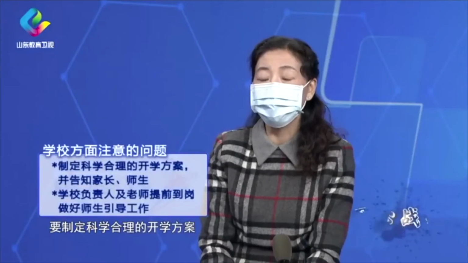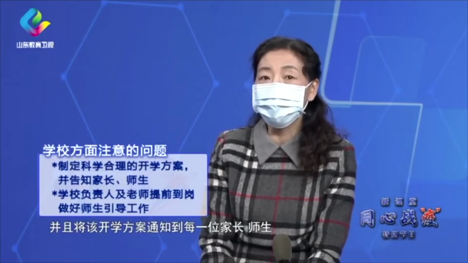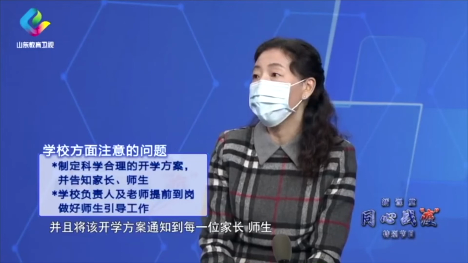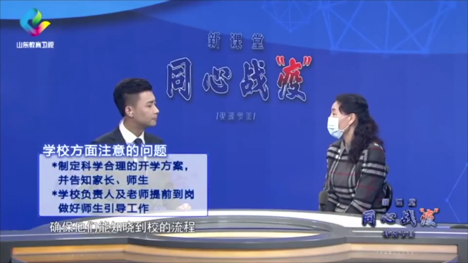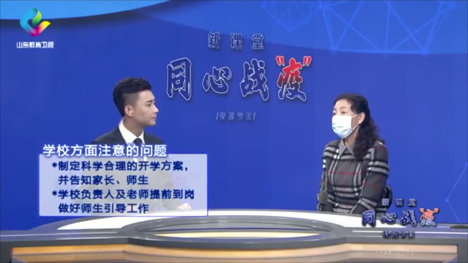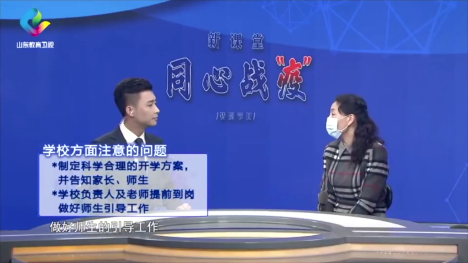The school should make an epidemic prevention plan to ensure the safety and health of teachers and students before school resumption. On the first day back to school, the school is required to make relevant preparations. What else should our parents and schools pay attention to? According to the regulations of the Education Department, the school shall organize different opening times and arrival times on the condition of meeting school opening standards.